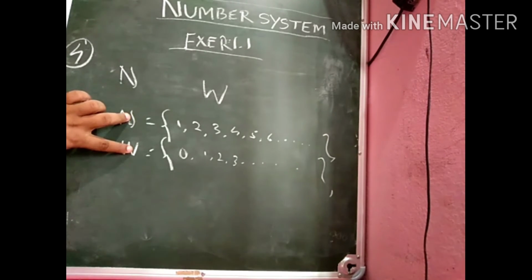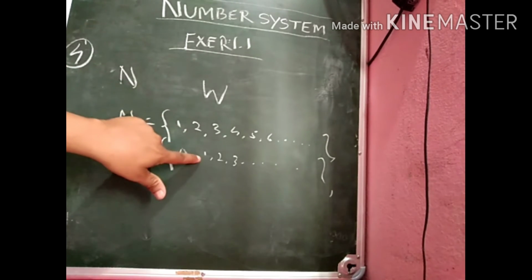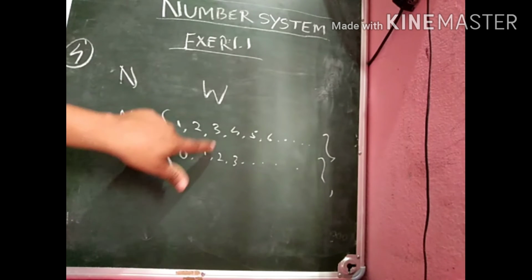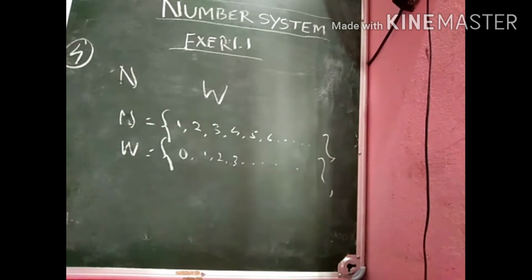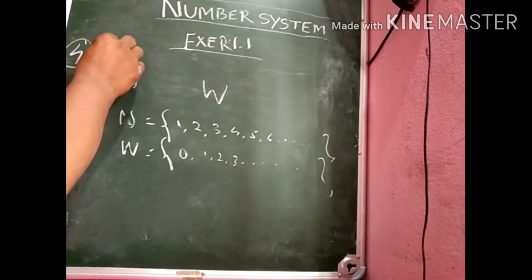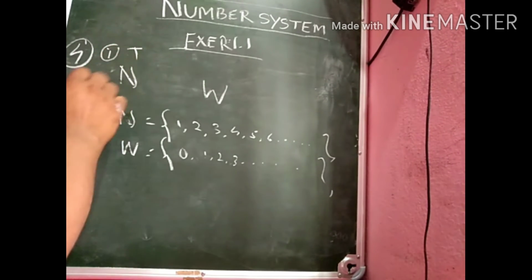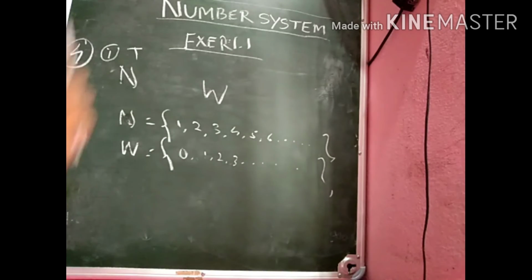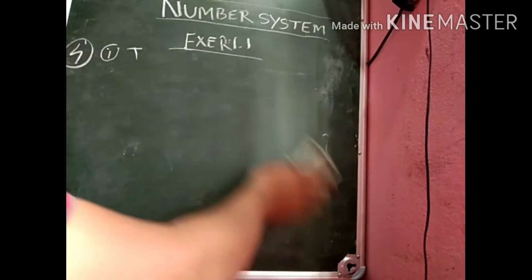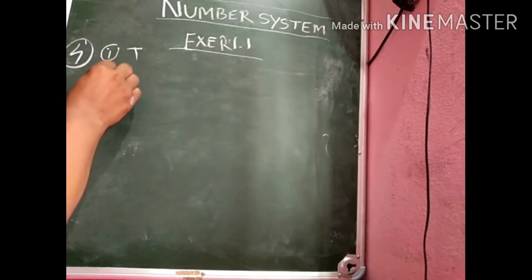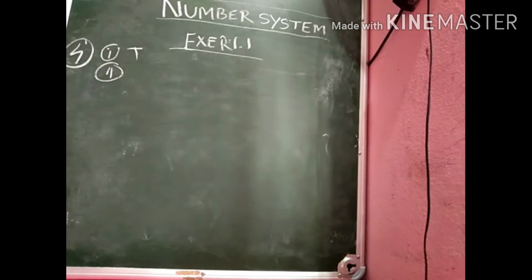Then the question is, every natural number is a whole number. So 1 is a natural number, it is also a whole number. 2 is a natural number, it is also a whole number. 3 is a natural number, it is also a whole number, and so on. So it is true. You can write true for part 1. Every natural number is a whole number.